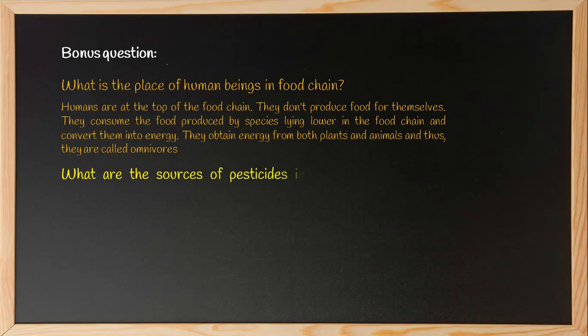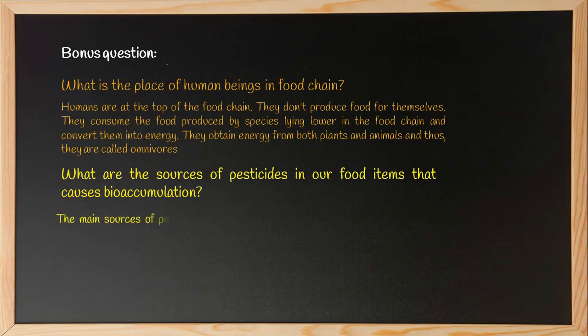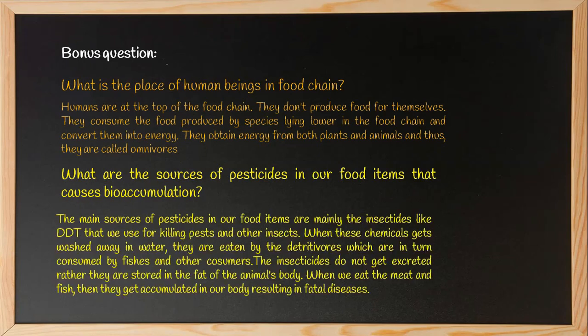What are the sources of pesticides in our food that cause bioaccumulation? The main sources of pesticides in our food items are mainly the insecticides like DDT that we use for killing pests and other insects.